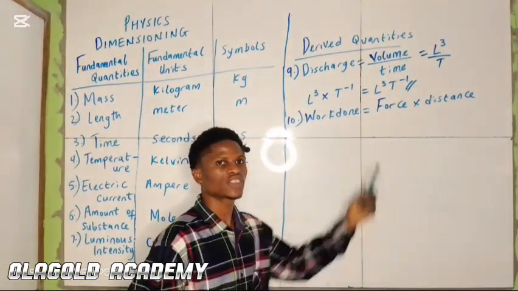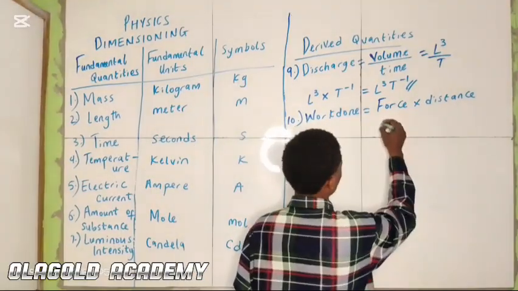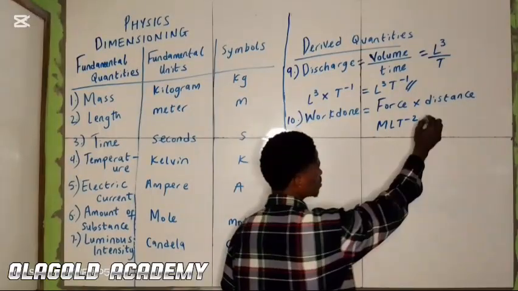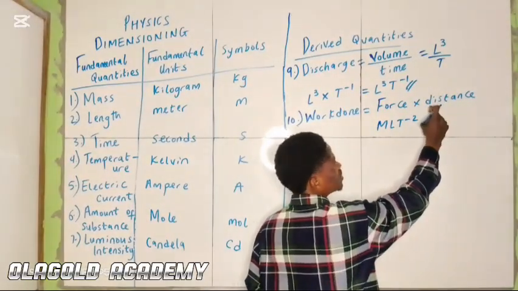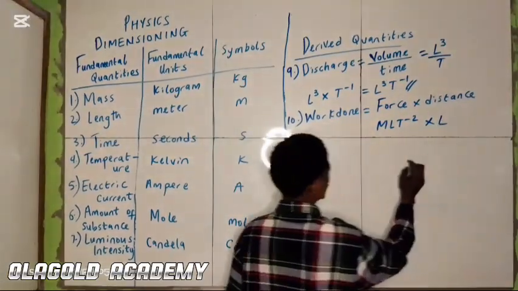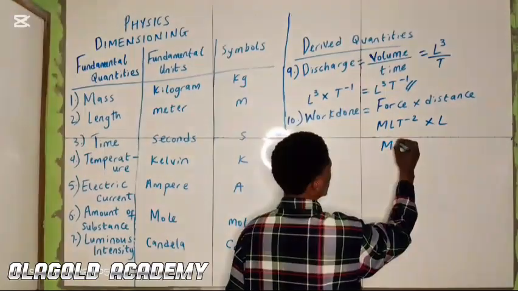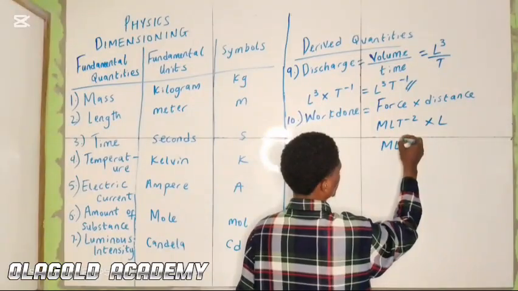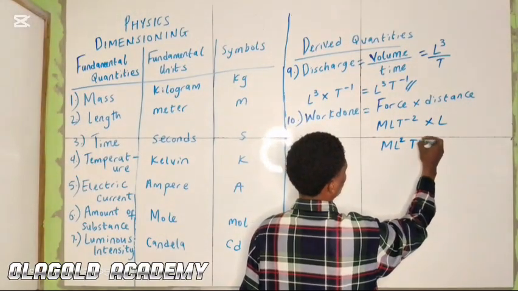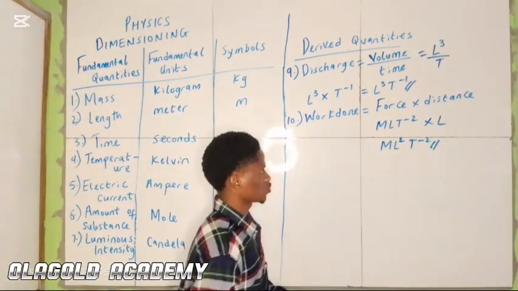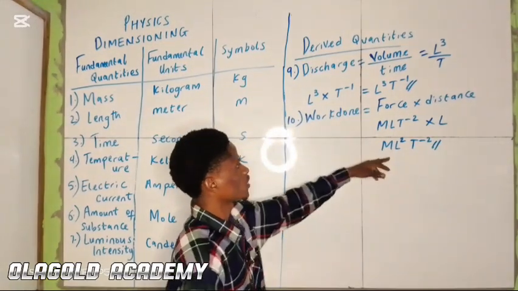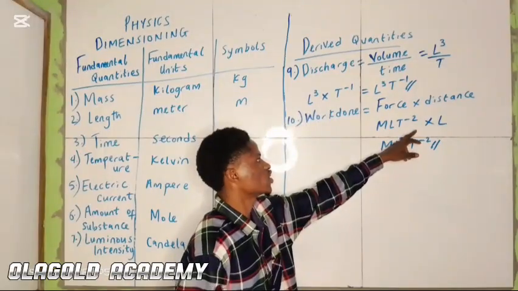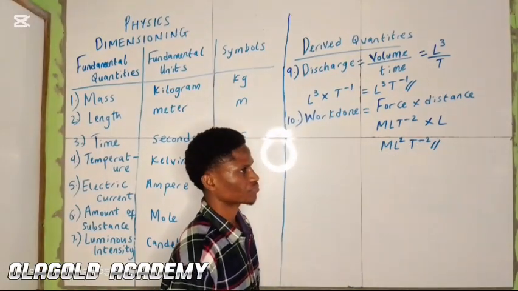Remember, we have expressed force earlier. Force is mass times acceleration, times distance. Distance is expressed as L. So we have M, L, 1 plus 1 gives us 2. So we have T minus 2. So this becomes the dimension for work done: ML squared T raised to power minus 2.